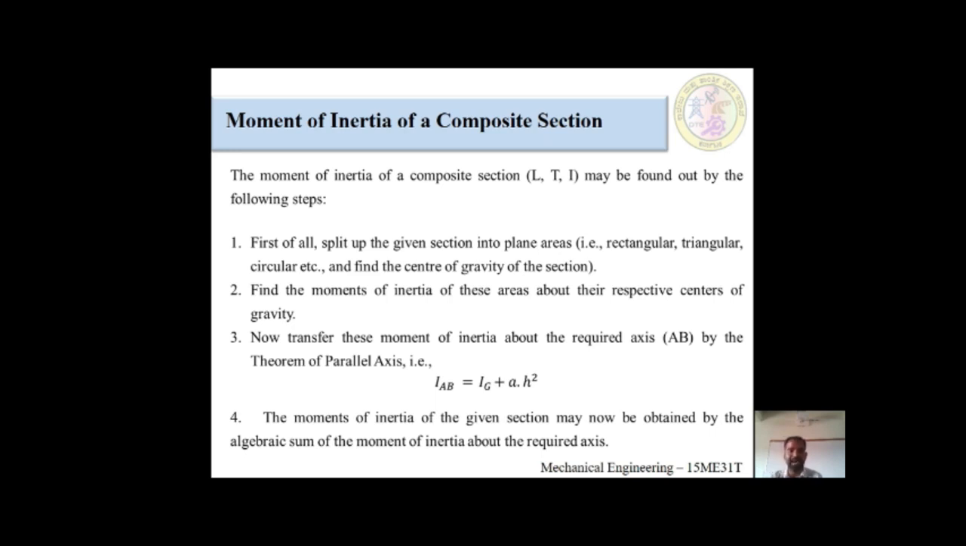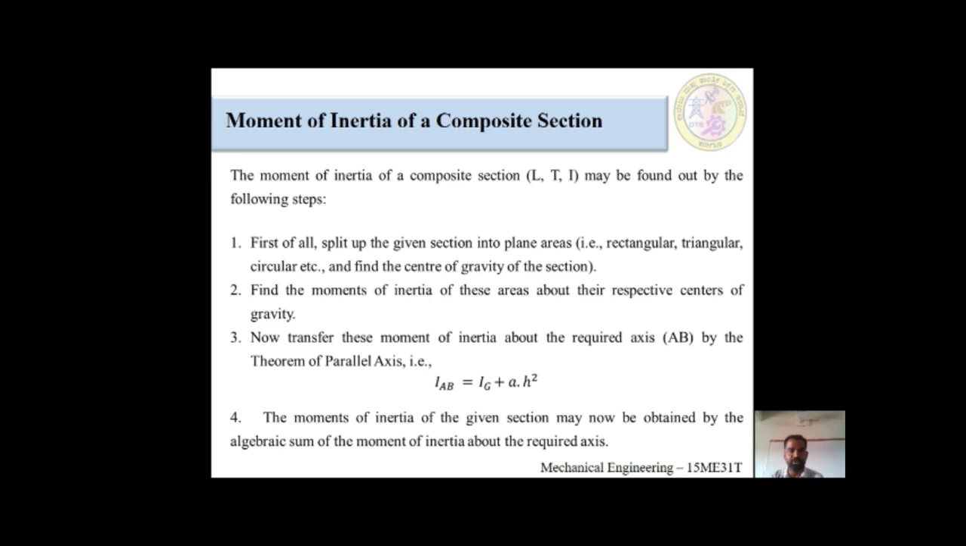The formula would be I_AB is equal to I_G plus A into h square. Lastly, after finding the moments of inertia of the respective cross sections, you have to sum all those things into a single one. That we call the moment of inertia.